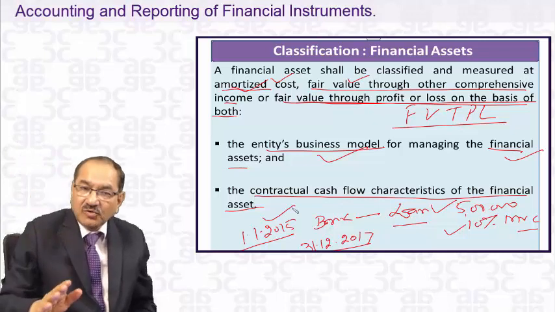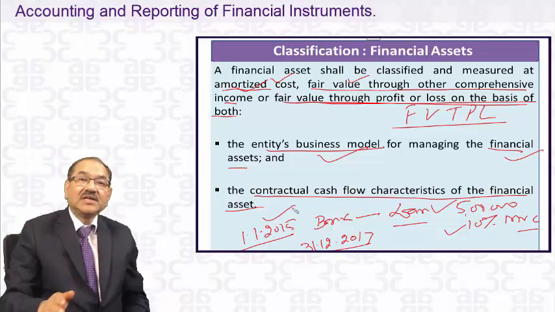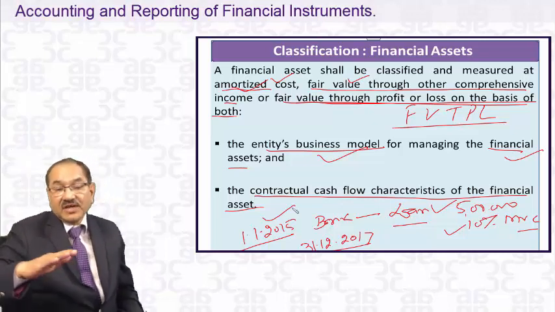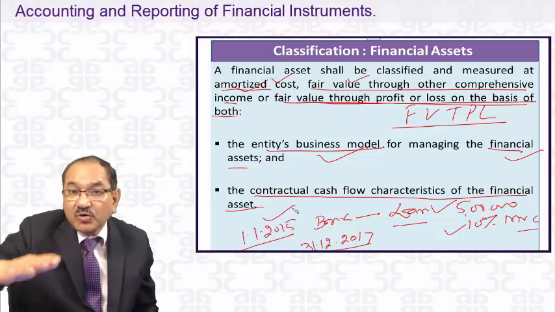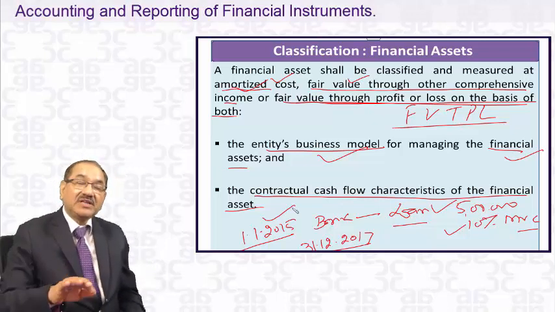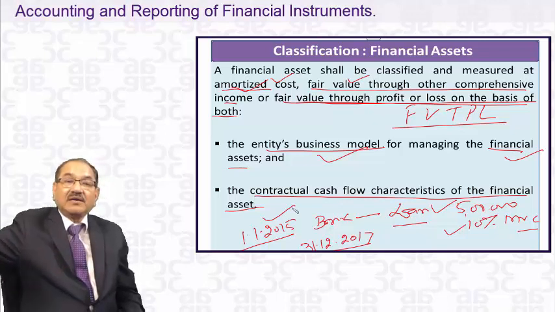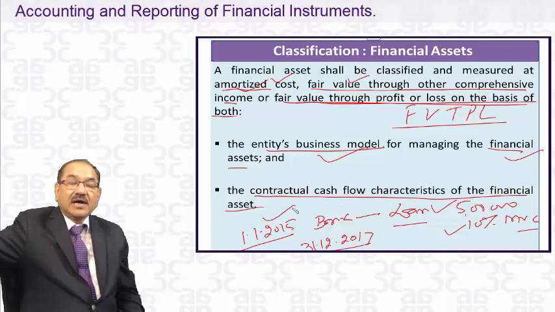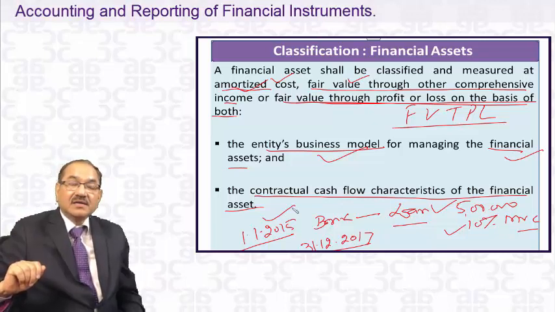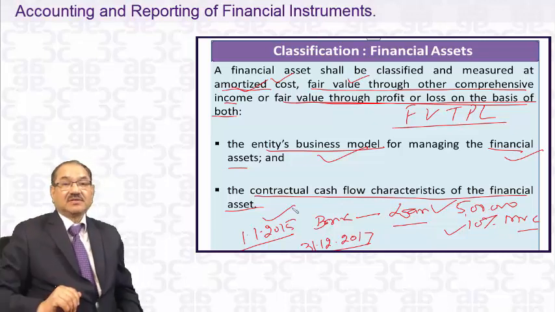Now the fair value of this loan has gone up on 30th June 2015 because the market rate of interest has come down to 8%. Fair value of this loan will certainly be more than rupees 5 lakhs. Now, if it is more than 5 lakhs, this bank will sell this loan to another bank, maybe the X bank, at say rupees 5 lakh 20,000.